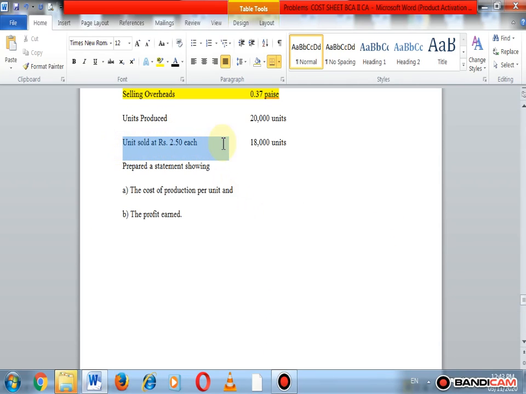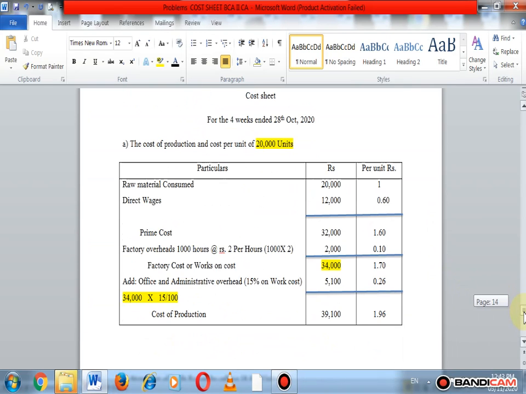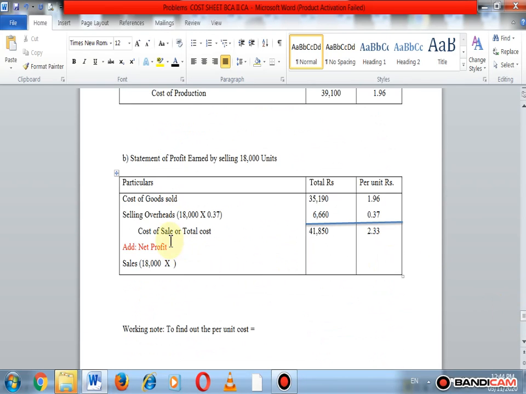See this in the problem. Units are sold at 2.50 each, so sales is 18,000 into 2.50. So we get the amount of sales, that is 18,000 into 2.50, which is 45,000. This is our sales.